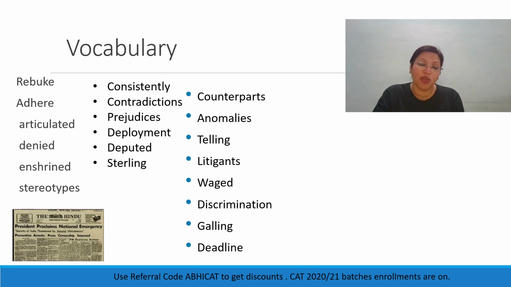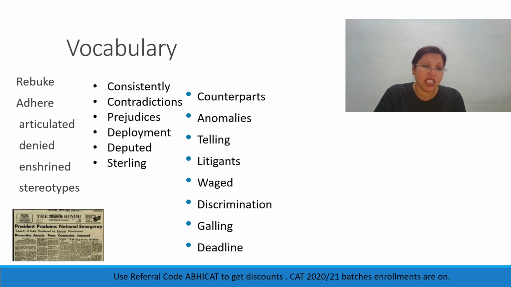Consistently, of course, is something that is happening again and again. Contradiction, of course, is differences or paradoxes that are happening. Prejudice, of course, means bias. So I am naturally prejudiced against men who feel women are weak. So I'm biased against them. Deployment, of course, means posting. So women officers also want to be deployed in combat zones.